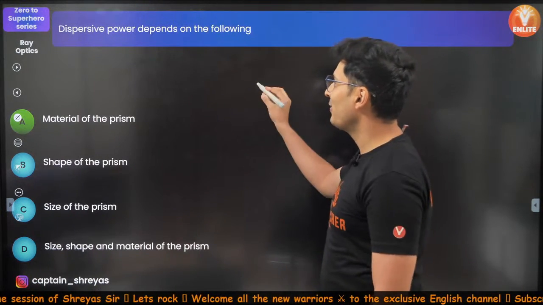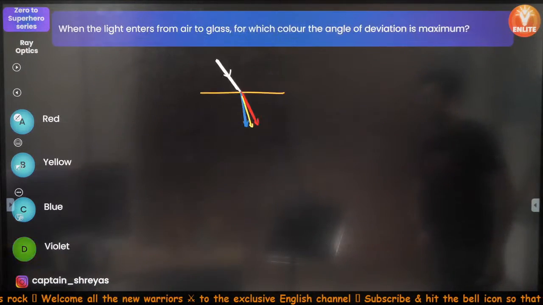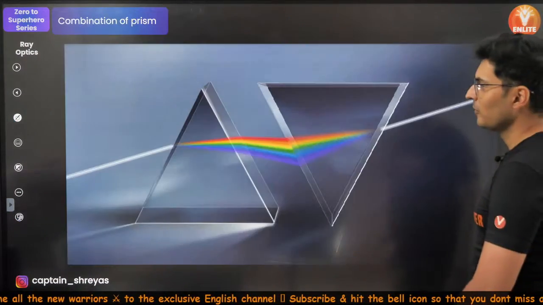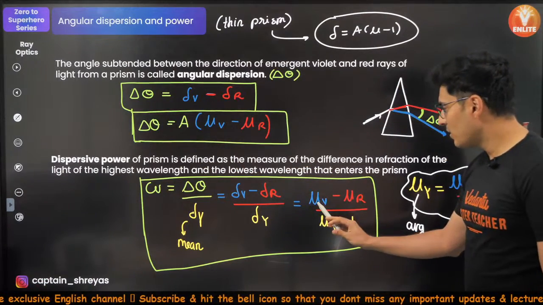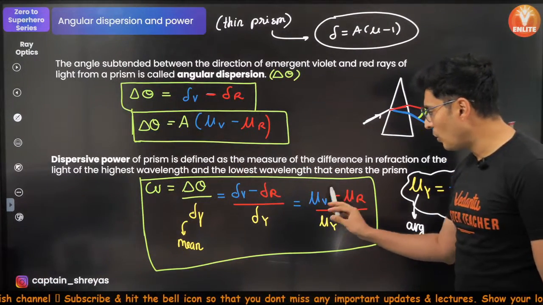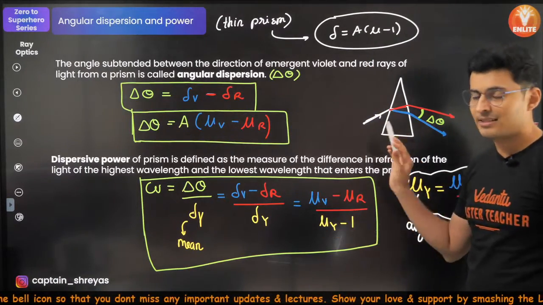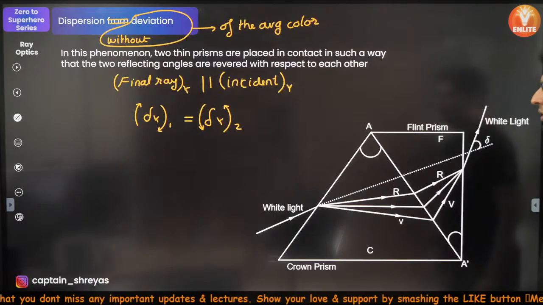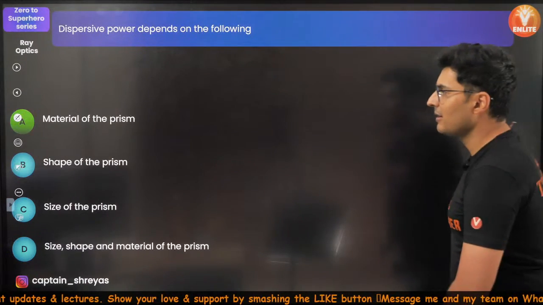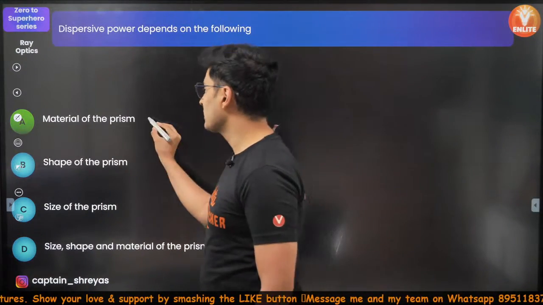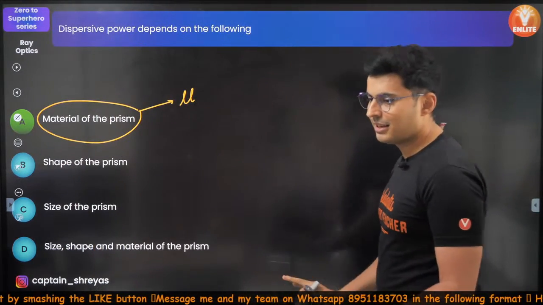Okay, so dispersive power depends on the material of the prism. I just told you, but if you want, I'll go back. There we go. This is dispersive power, omega. It depends on refractive indices only. The angle of prism gets cancelled from the numerator as well as the denominator, so the angle of prism or the size has no role to play in this. Hence the correct answer is only refractive index. The material of the prism basically decides your refractive index. Nothing else at all.